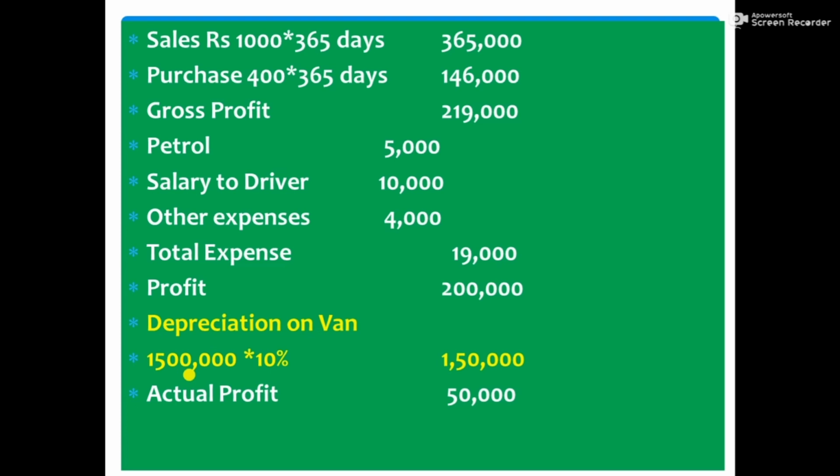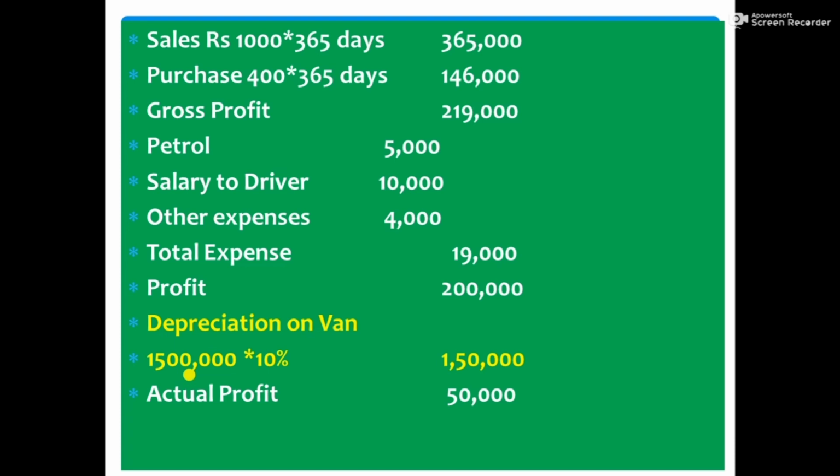Like that, we are using lots of machinery for the production of our goods, and therefore to find out the true cost of production, we should provide depreciation for the various assets used in production. And also our position statement, that is the balance sheet, will not show a true position if you do not provide depreciation on your assets.